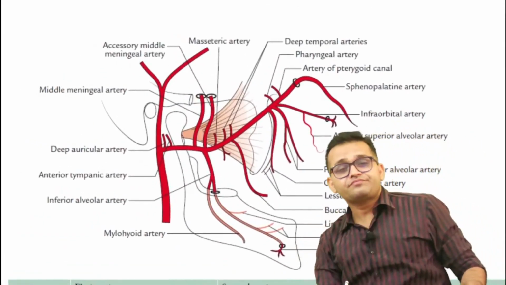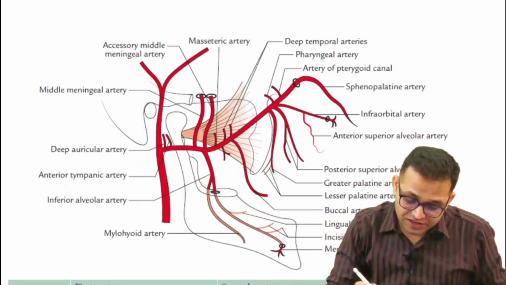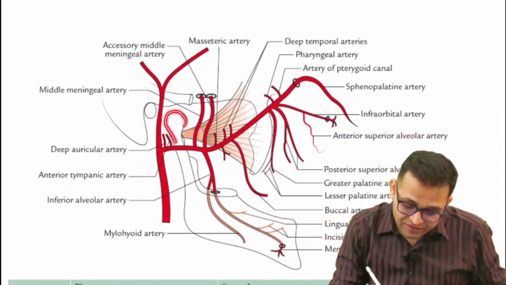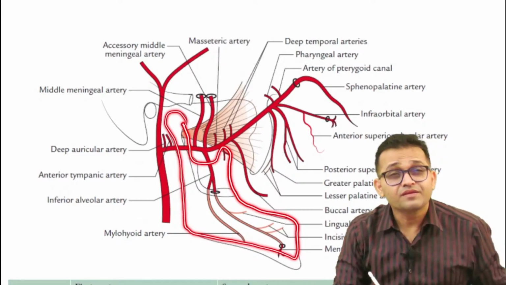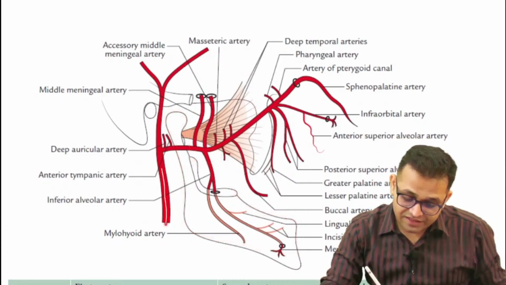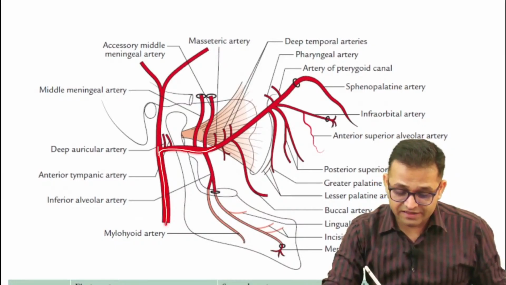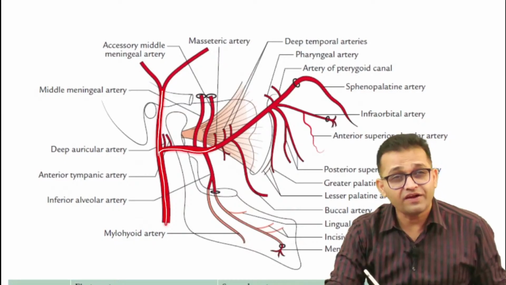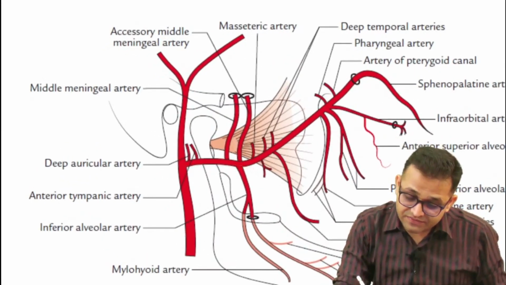Now look, I'm going to show you the image, then I will draw the diagram also. Try to understand. Sir, this is our mandible. Everyone getting the point? Yes sir, this is our mandible. Now can you observe, this is our artery. Which artery? External carotid artery, which is dividing into our maxillary artery and the superficial temporal artery. Fine. Now look, this maxillary artery is giving the branches.